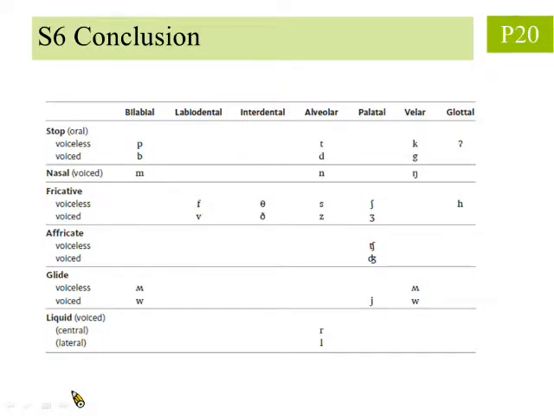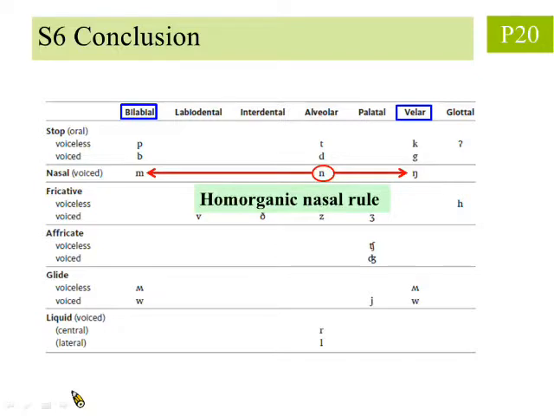Here we illustrate the last 2 rules so that they become easy to remember. When a phone N precedes velar sounds, it assimilates to a homorganic and velar ŋ. On the other hand, when N precedes bilabial sounds, it assimilates to a homorganic and bilabial m. This is called the homorganic nasal rule.